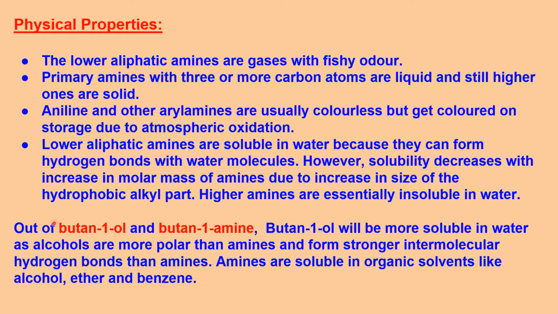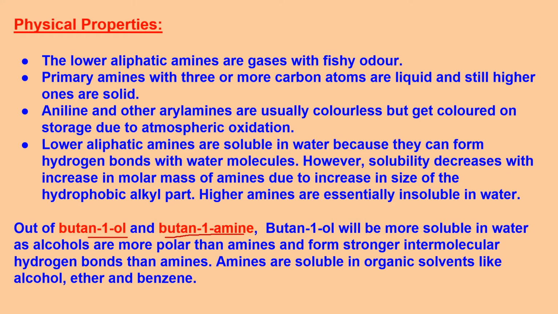If you take an example of butan-1-ol, suppose, and you compare it with butan-1-amine, both have 4 carbons, then in which case the intermolecular H bonding will be more, or in which case will solubility be more? If you have to discuss this, then you have to imagine the H bonding of these molecules with water, because we are discussing the solubility in water.